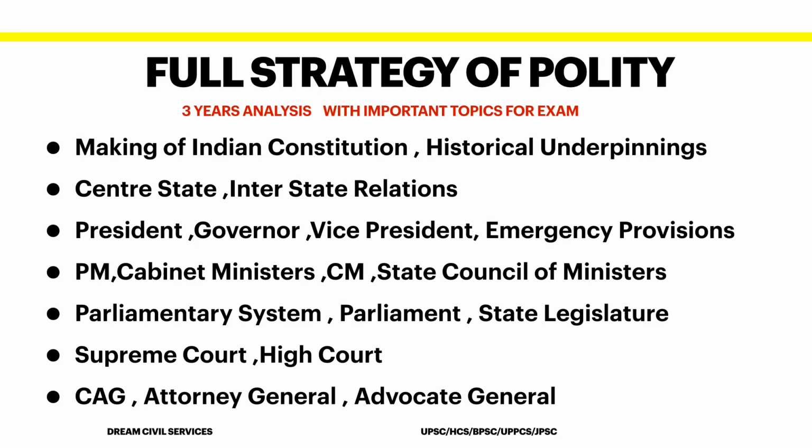Then go to the Center State Relations chapter and the Interstate Relations chapter. This is a very important chapter. This will give you a glance of the legislative relations of the center and state as well. Now after that come to the Prime Minister chapter and Council of Ministers at the center level, and then go to the State Council of Ministers. Read these chapters together. This is also very important. 1 to 2 questions come.